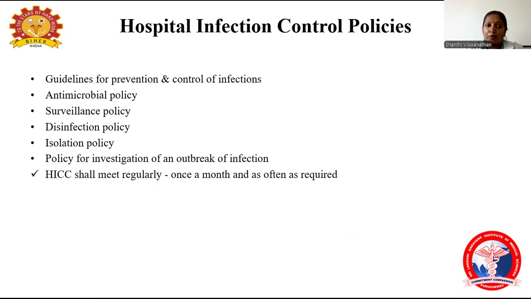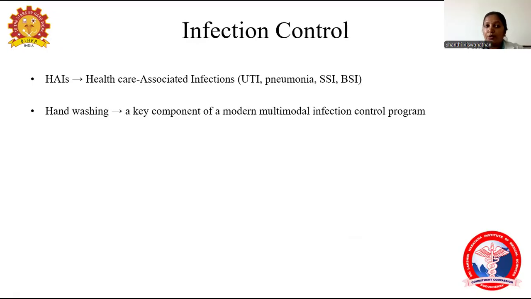Coming to hospital infection control policies, there are certain guidelines for the prevention and control of infection: antimicrobial policy, surveillance policy, disinfection policy, and isolation policy, and for investigation of an outbreak of infection. The HICC meeting should be conducted regularly, once a month, or more often when required, for example when there is an outbreak of any infection. Coming to infection control, healthcare-associated infections include UTI, pneumonia, SSI, and BSI: bloodstream infection, CAUTI, that is catheter-associated urinary tract infection, ventilator-associated pneumonia, CRBSI, that is catheter-related bloodstream infection, and surgical site infection. These are considered under healthcare-associated infection.